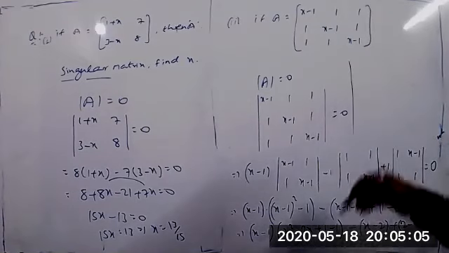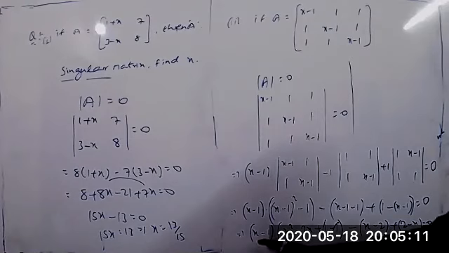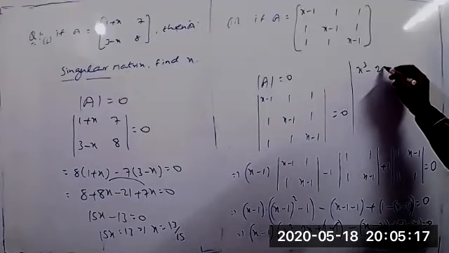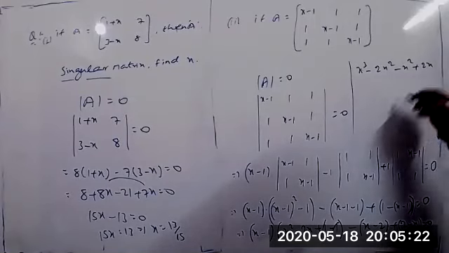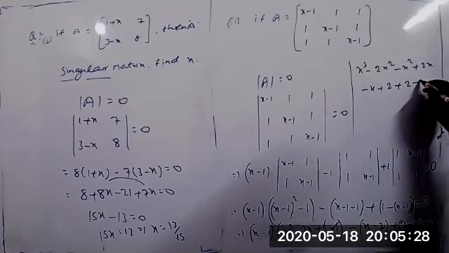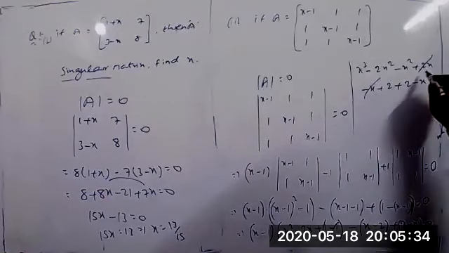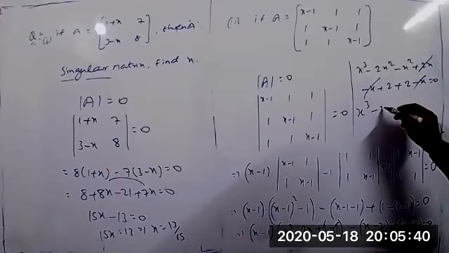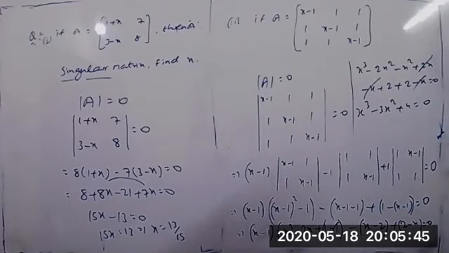I can simplify this value here. So plus 1 minus 1 will be cancelled. First multiply the values here: x into x square equal to x cube minus 2x square minus x square plus 2x. Then you can write minus x plus 2 minus x equal to 0. I think plus 2x and minus will be cancelled now. So remaining are x cube minus 3x square plus 4 equal to 0.